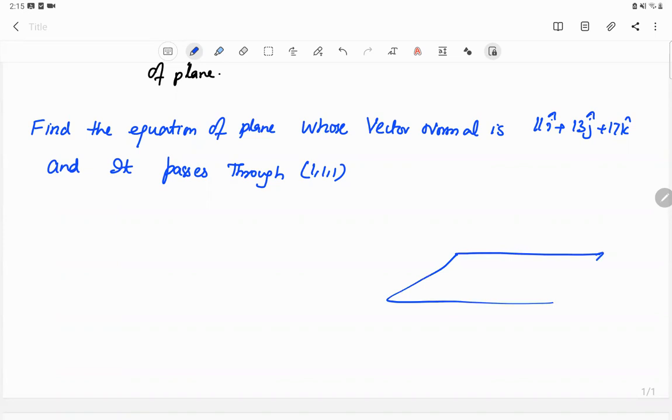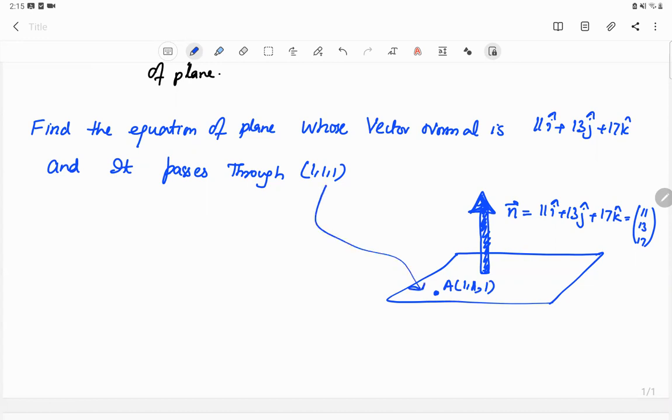Now, the vector normal to the plane is shown like this. I show it with the help of a thick vector. We call it n, and n is 11i plus 13j plus 17k. We can also write it as (11, 13, 17). And then we show a point A, which is given to us: the plane passes through this point, or the plane contains this point.